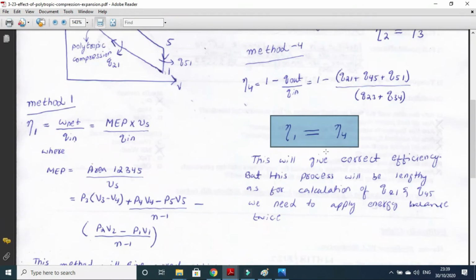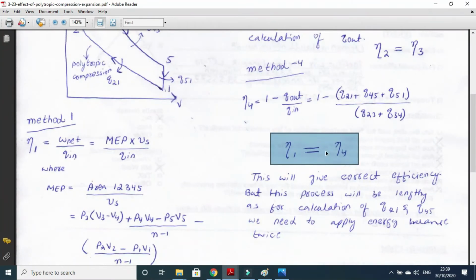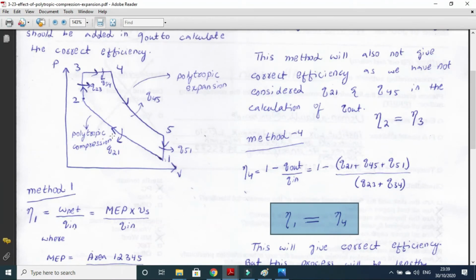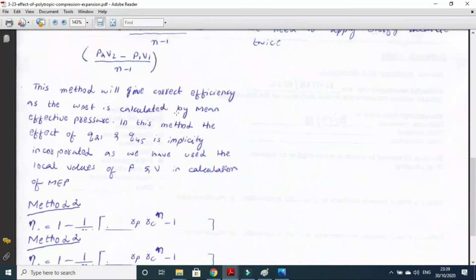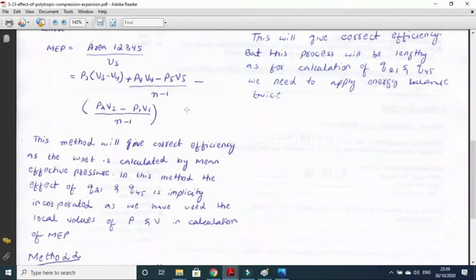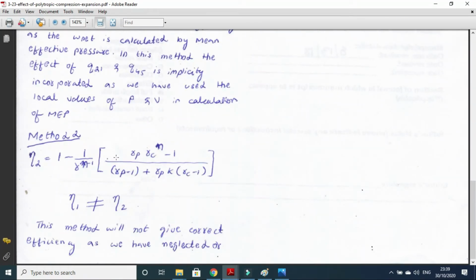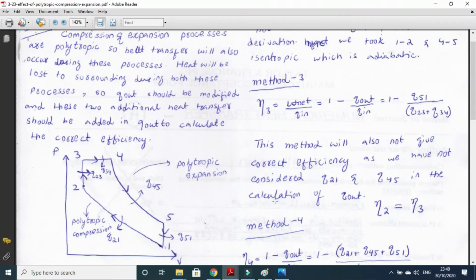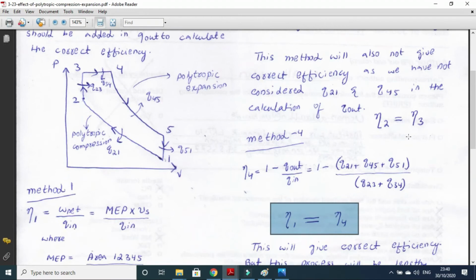So method 1 and method 4 are the correct methods to calculate the efficiency for this type of numerical, where the compression from 1 to 2 is polytropic compression and the expansion is polytropic expansion. If you use this formula for polytropic compression and expansion, it is wrong. And if you use this formula where you only considered Q out here, then this will also be wrong.